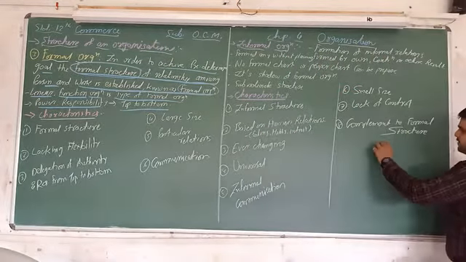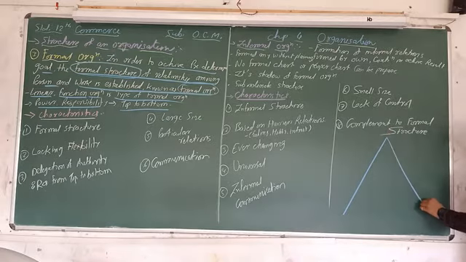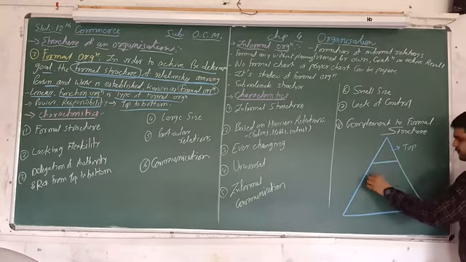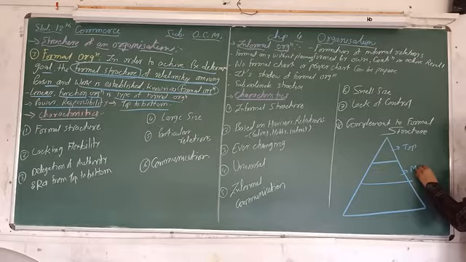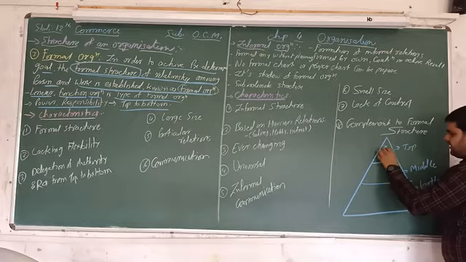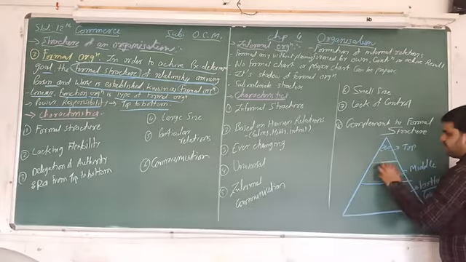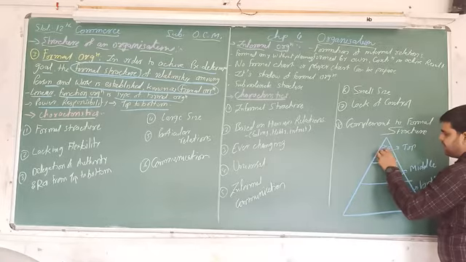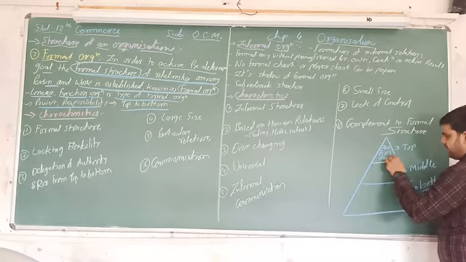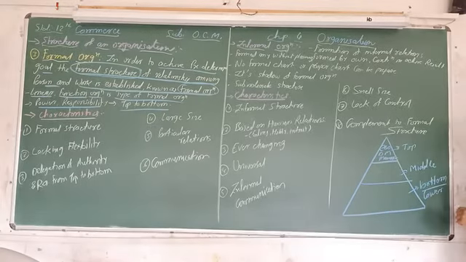As we discussed earlier, suppose this is your level of management: here top level management, here middle level, and in the last the bottom or lower level. Here the CEO, Chief Executive Officer, then General Manager, then managers. So top level management is there.